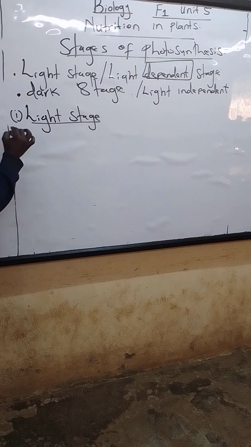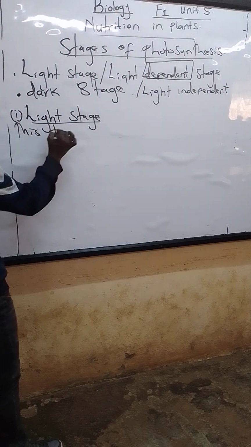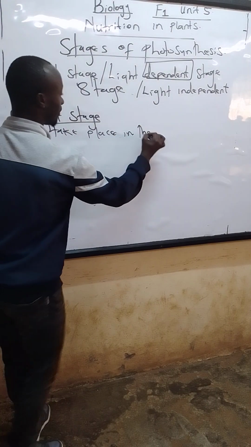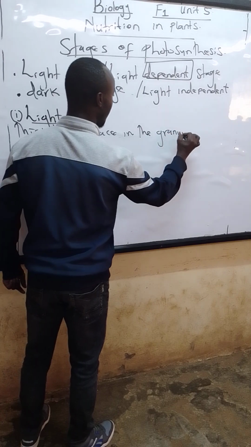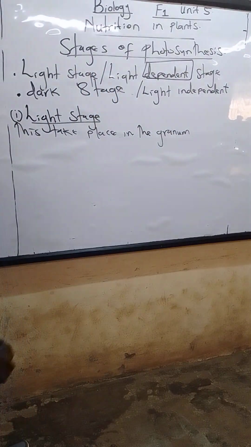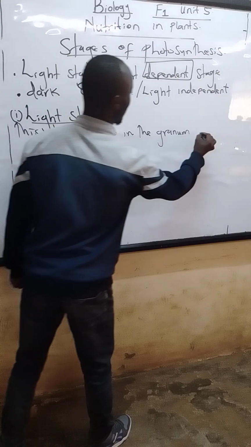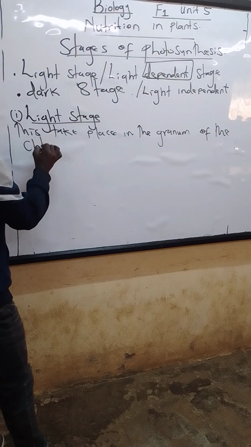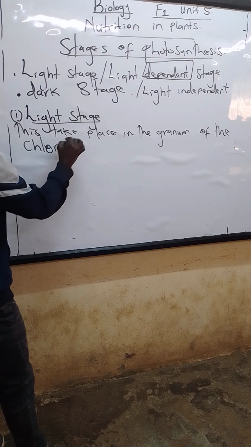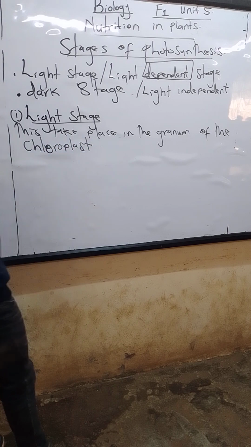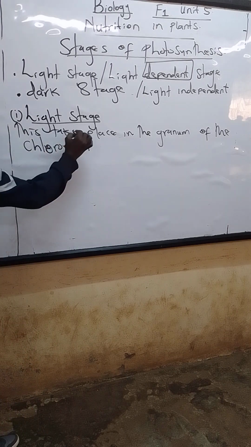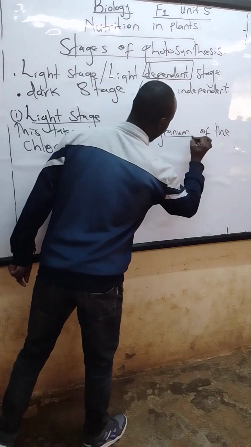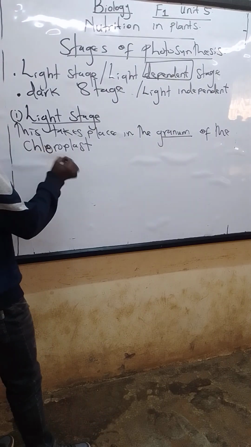So we can say that this takes place in the granum of the chloroplast. This takes place in the granum of the what? Of the chloroplast. So underline the word granum and underline the word chloroplast.